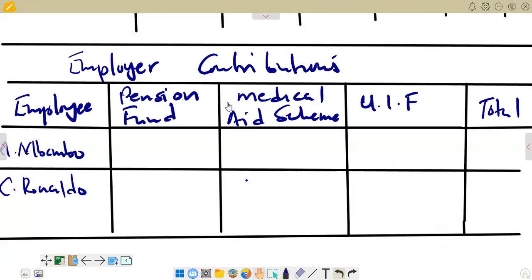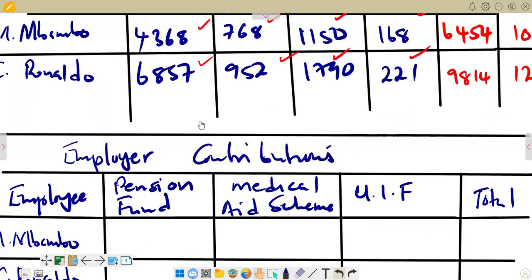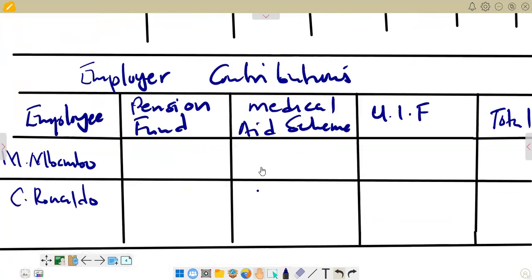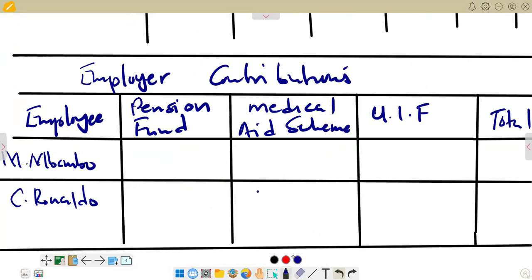If we go back, you see that for UIF, you've got 168 for Mbambo and then 221 for Ronaldo. So this is the same amount that is going to apply for UIF. So we just come here and say we've got 168 and 221. That is UIF. Then we go back again to check the next instruction on the calculations.